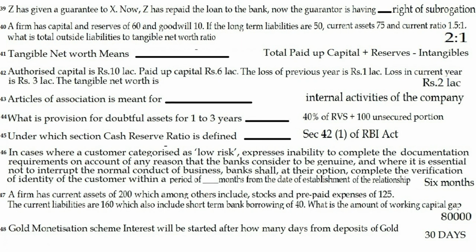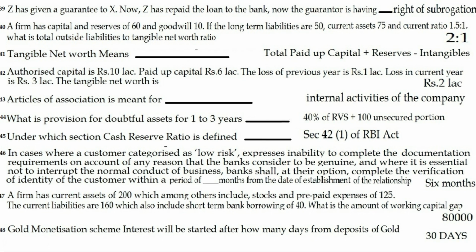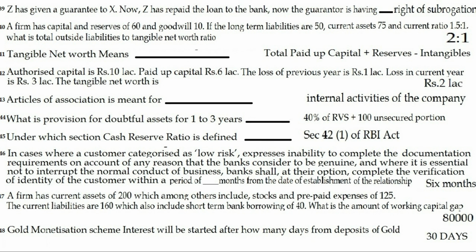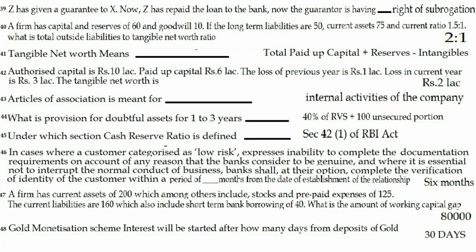Question 42. Authorized capital is rupees 10 lakhs. Paid up capital is rupees 6 lakhs. The loss of previous year is rupees 1 lakh. Loss in current year is rupees 3 lakhs. The tangible net worth is dash. The answer is rupees 2 lakh.